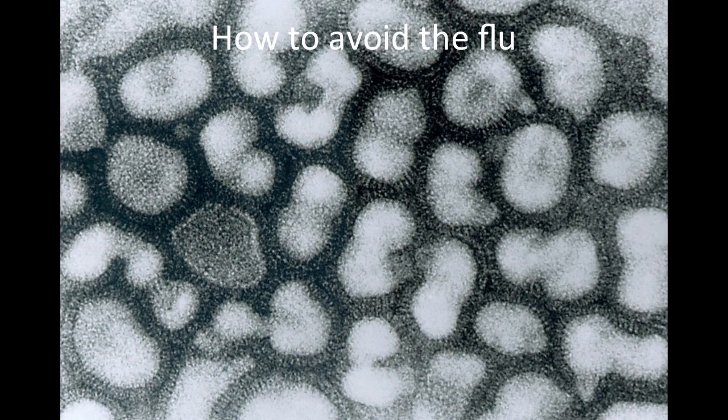How to avoid the flu. Vaccination. Vaccinations are the best way to protect yourself from the flu. They are created from inserting a virus strain into fertilized hen eggs. Next, fluid containing the virus is taken from the eggs. Then the virus is inactivated and purified. Next, it is shipped out.